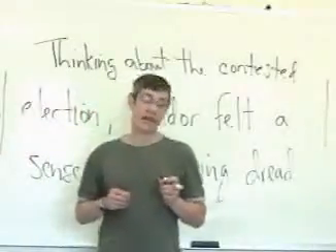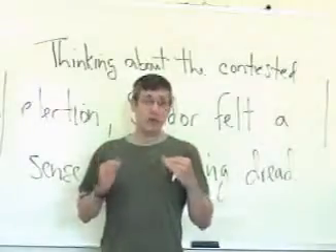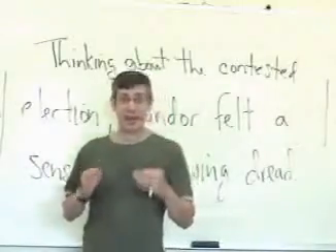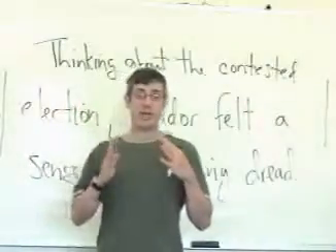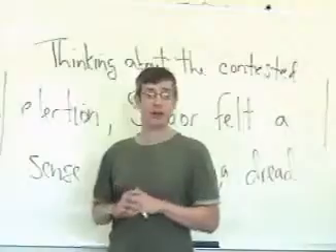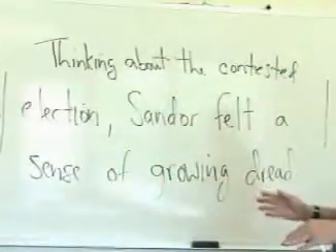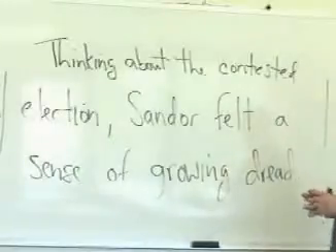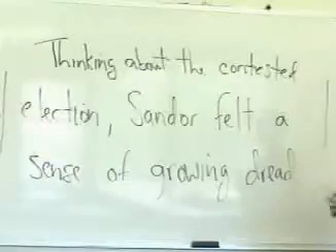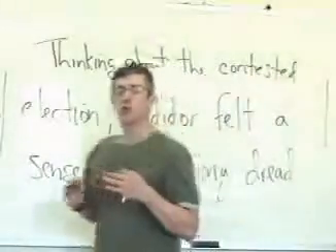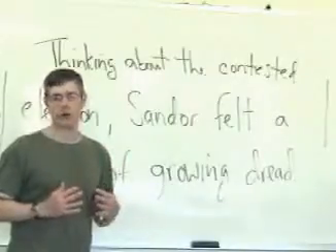The first thing we need to understand about English sentences is what a verb is and what a verb isn't. That is, we have to be able to identify the verb in the sentence, otherwise we can't really talk about anything else that's going on in the sentence. So if I were to present you with a sentence like this: thinking about the contested election, Sandor felt a sense of growing dread. And if I were to ask you to identify what the verb or verbs are here,